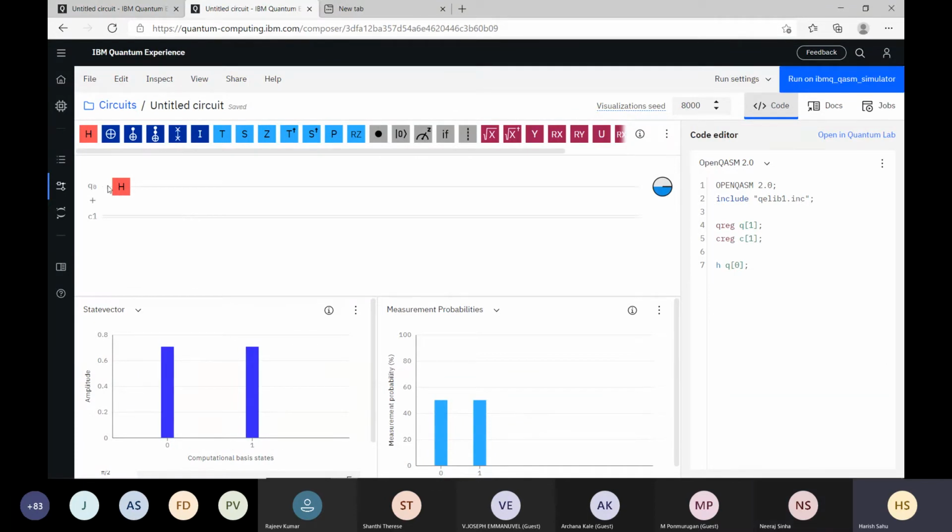Now, what I told is if you apply Hadamard on a 0 qubit, then it will become 1 by root 2 of 0 plus 1 by root 2 of 1. The amplitude will be 1 by root 2. See here, the amplitude of 0 is 0.707, that is basically 1 by root 2. For 1 also, it is the same, 0.707.